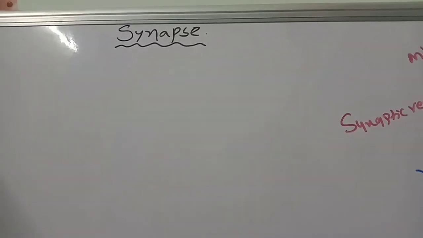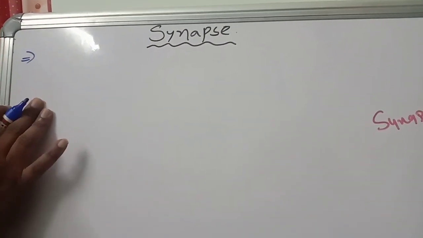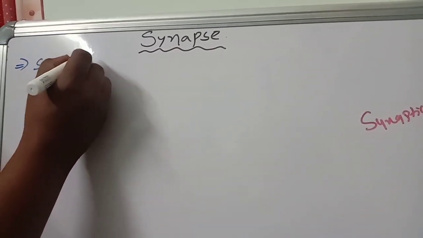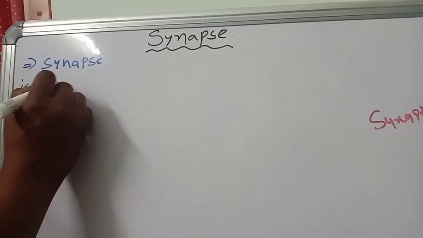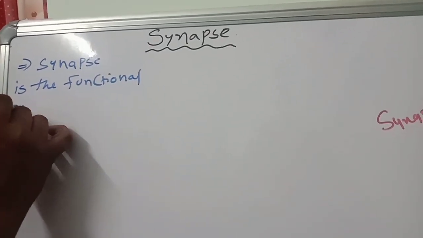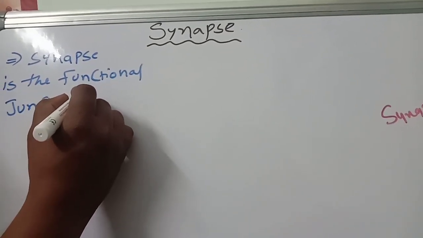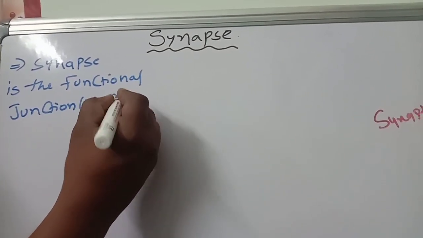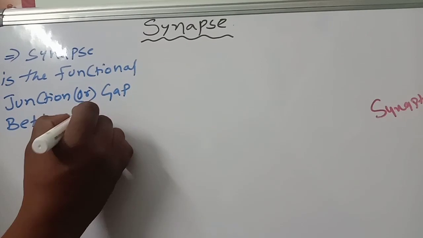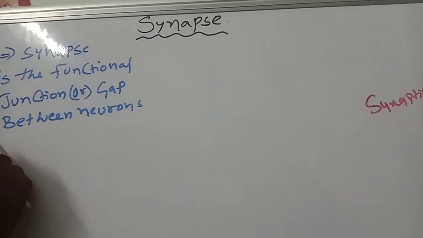Today the topic is synapse. So what is the synapse? We are going to discuss that one. First, synapse is the functional gap. Very important word. You have to remember: a functional junction or gap between neurons. These words you have to remember. Functional junction or gap between the neurons.